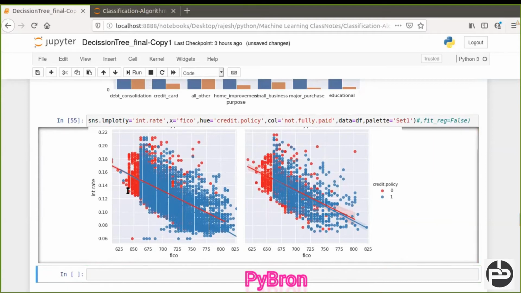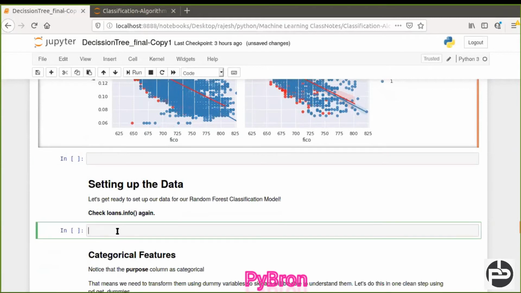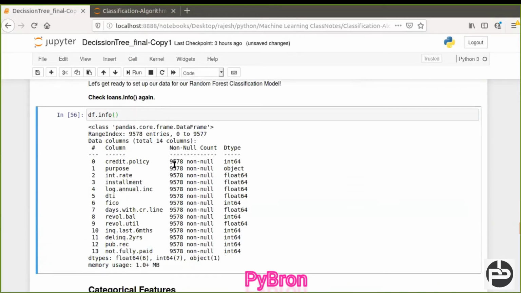Now setting up the data, let's get ready for that. Here I am going to check the information about the data set. There is an info method, it will give everything. See, there is no null value. None of the columns has any null value, so no need to worry about missing value imputation here. It's a pretty straightforward data set, so I took it bit by bit. I will make a difficult data set later, which will take a lot of time for the EDA processing.